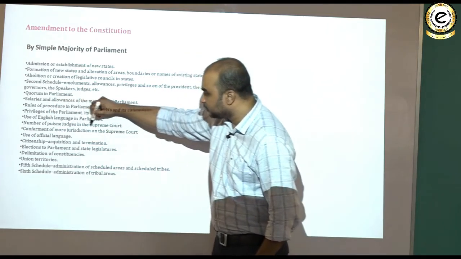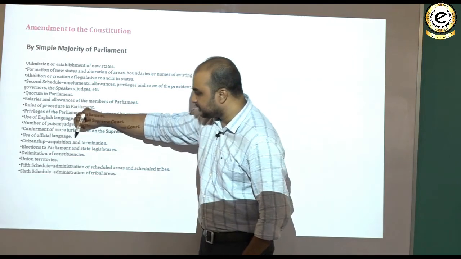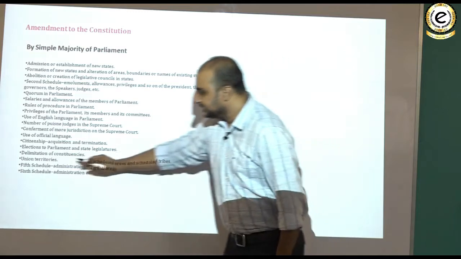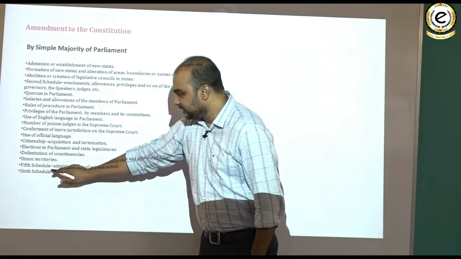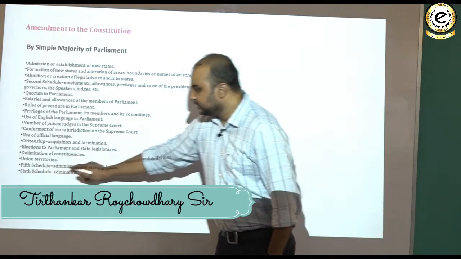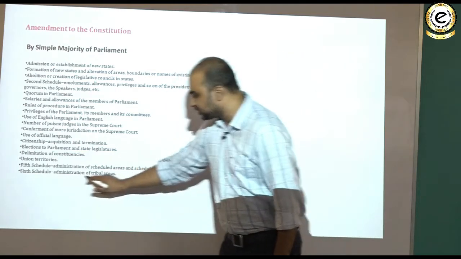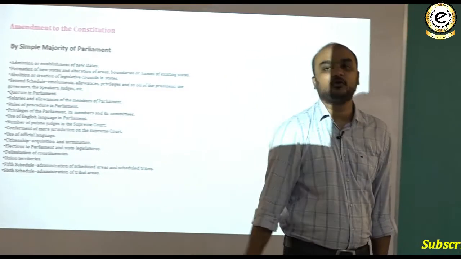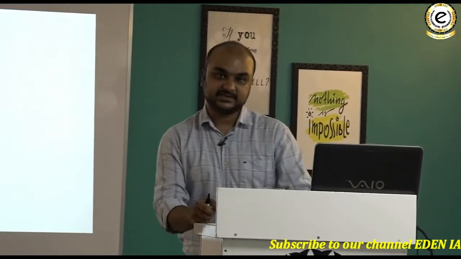Conferment of more jurisdiction on the Supreme Court. Use of official language. Citizenship acquisition and termination. Election to parliament and state legislature. Delimitation of constituencies. Union territories, the formation or the abolition of the legislatures in union territories. Fifth schedule, administration of scheduled areas and scheduled tribes. Sixth schedule, administration of tribal areas. All of this can be done without following the procedure that is prescribed under Article 368.